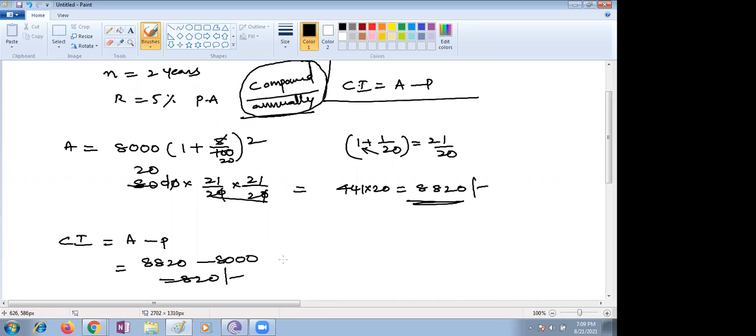If it is given like compounded annually, it is very simple. You can just substitute in the formula.